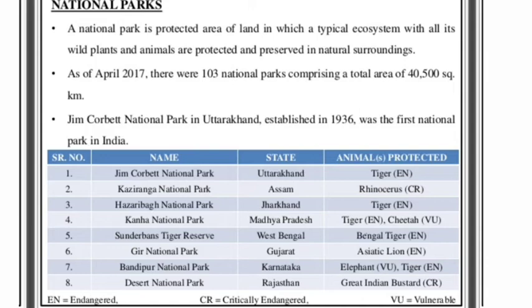So you can take a screenshot of this table, and it will be very useful to you if you can remember the names of the national parks, the states, and the animals which are protected there. There is a word written after the name of the animals. EN stands for endangered animals, CR stands for critically endangered, and VU stands for vulnerable.